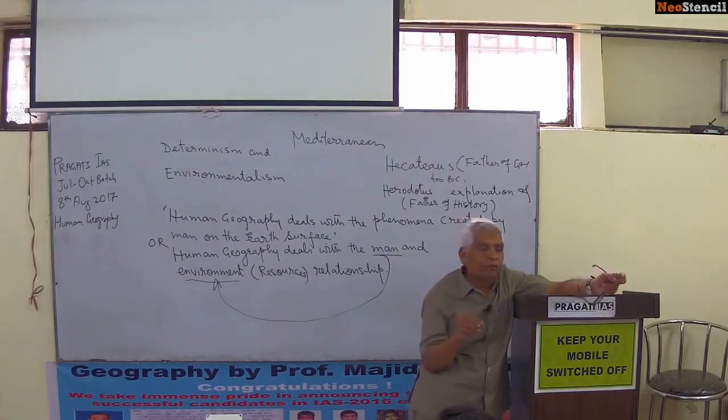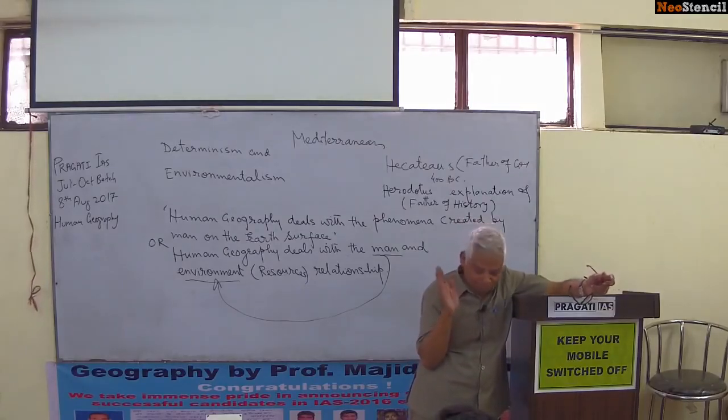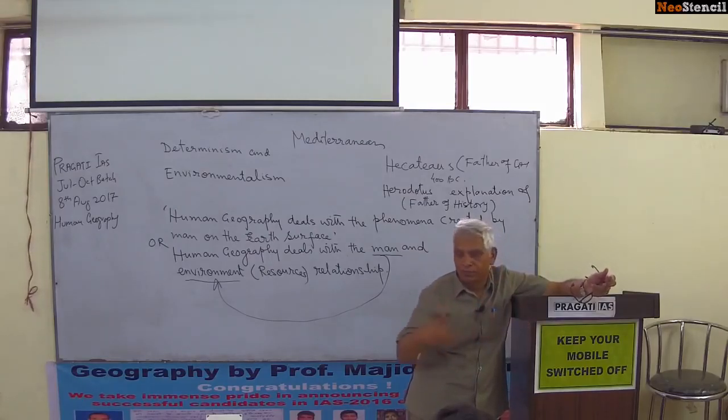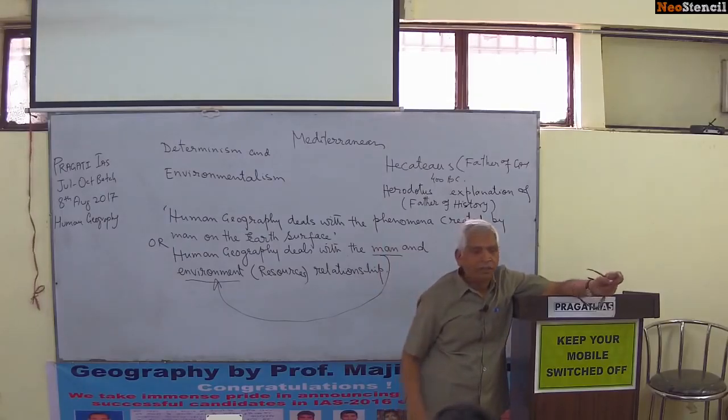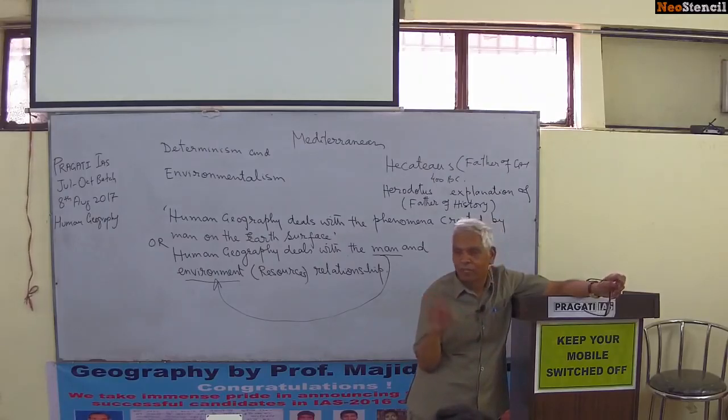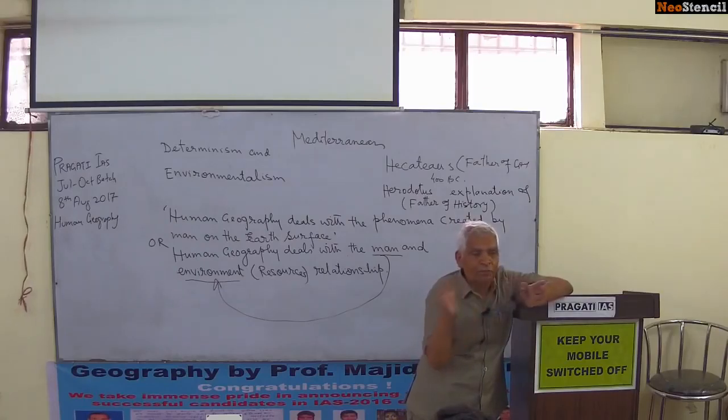The Arab geographers said that the Arab population can be grouped in two categories: the permanently settled population and the population which is nomads or Bedouins, migratory people. These migratory people are migrating in search of water and fodder, but you will find a difference in the attitude of life of the settled people.